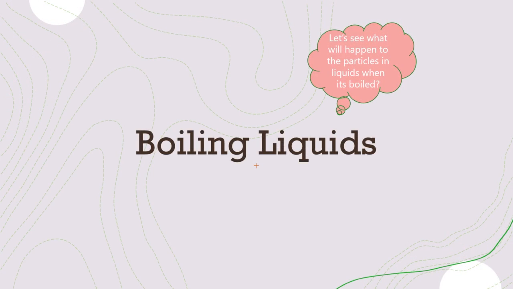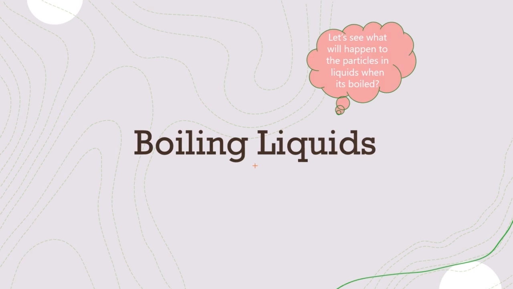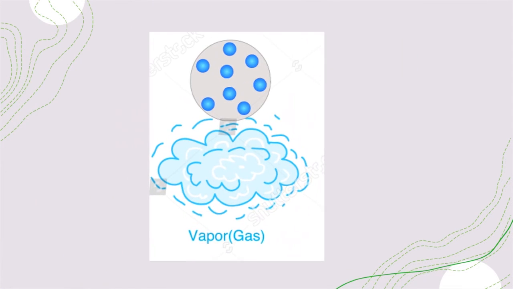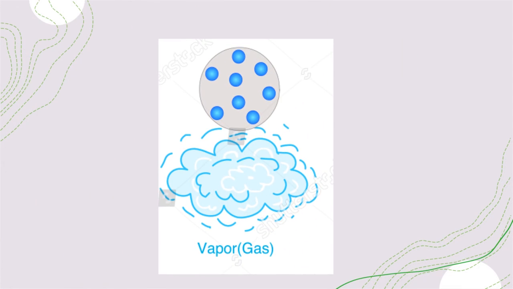Boiling liquids. Let's see what will happen to the particles in liquids when they are boiled. When liquids are heated, they evaporate and eventually they boil. In liquids, the particles touch each other. The particles are held together weakly.